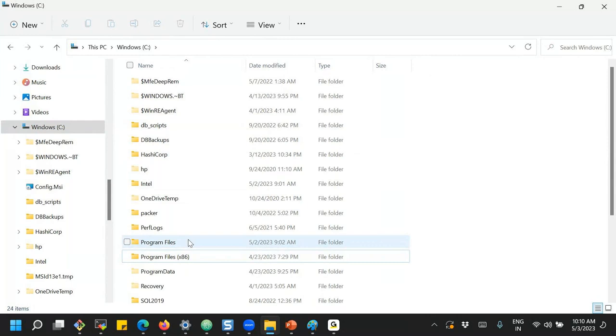One is for 64-bit process related program files. If you install a package which belongs to 64-bit, it will be added to Program Files. But 32-bit software is added to Program Files (x86). So this is the directory structure.